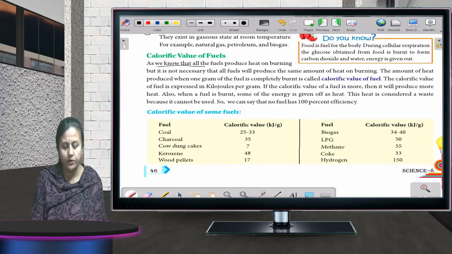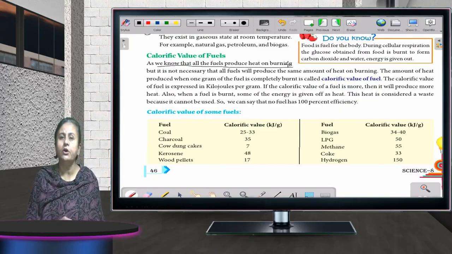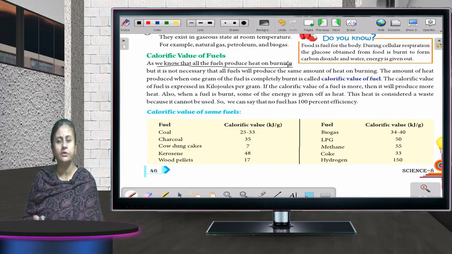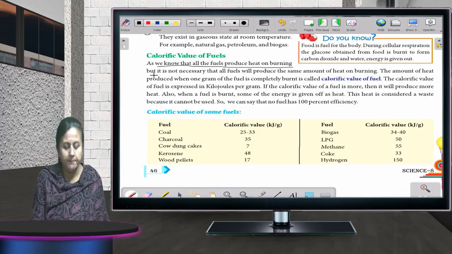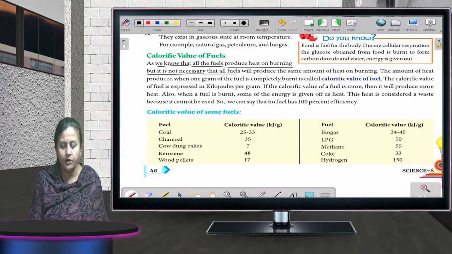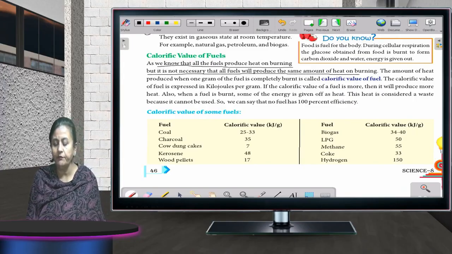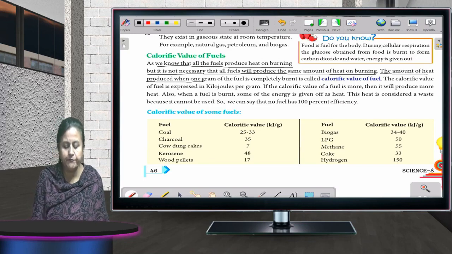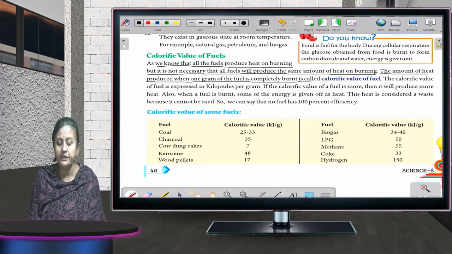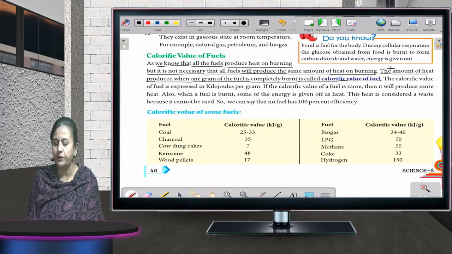As we know, all fuel produces heat on burning. That is very true. Whenever any fuel is burned, what is given out? Heat and light. But it is not necessary that all fuels will produce the same amount of heat on burning. The amount of heat produced when 1 gram of fuel is completely burned is called the calorific value of fuel.